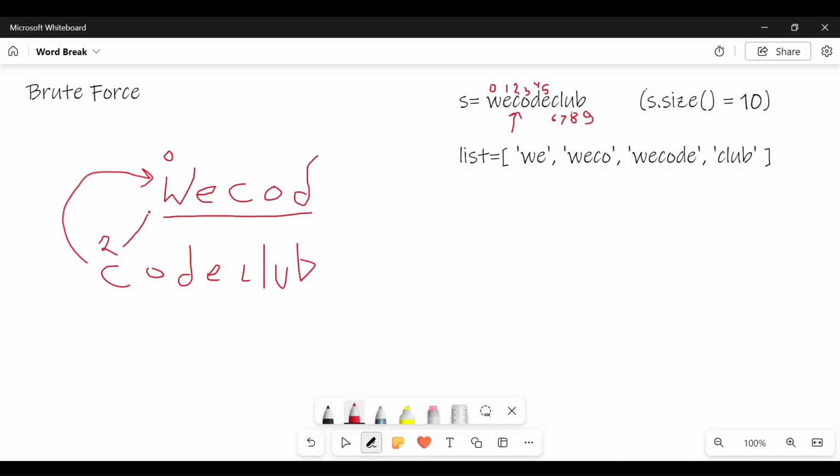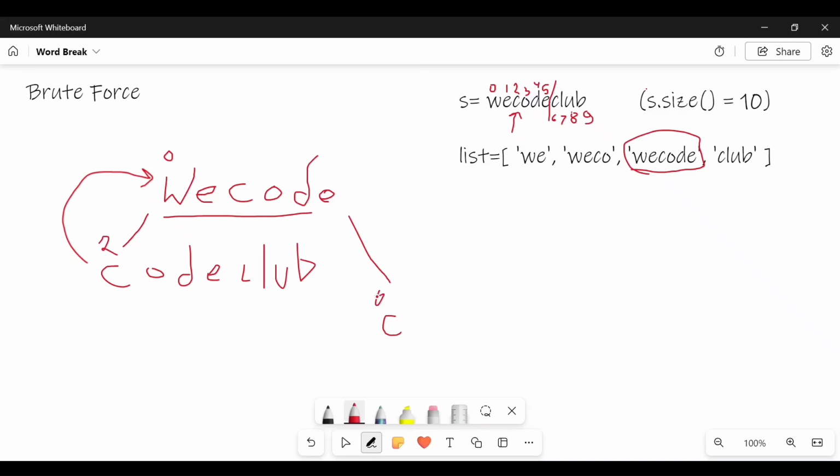Now I will check whether Vcode is present in the list. Okay, no, it is not present. Then I will add E again. Now I will check whether Vcode is present in the list. Okay, yeah, I can see that Vcode is present in the list. So again I will partition it. Then now again I will take C as a starting point.